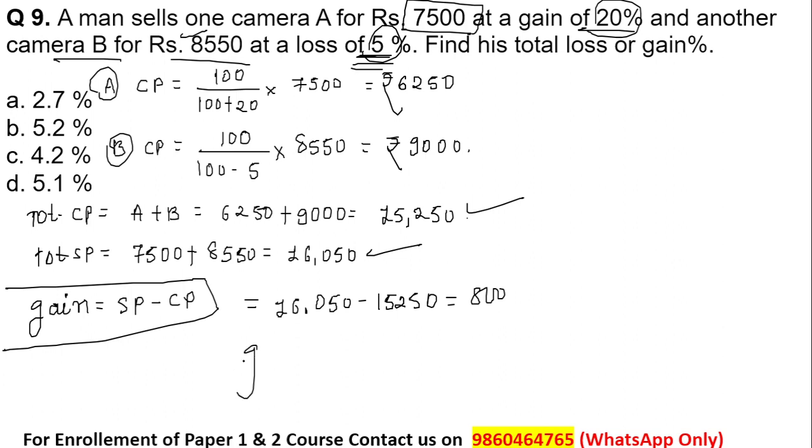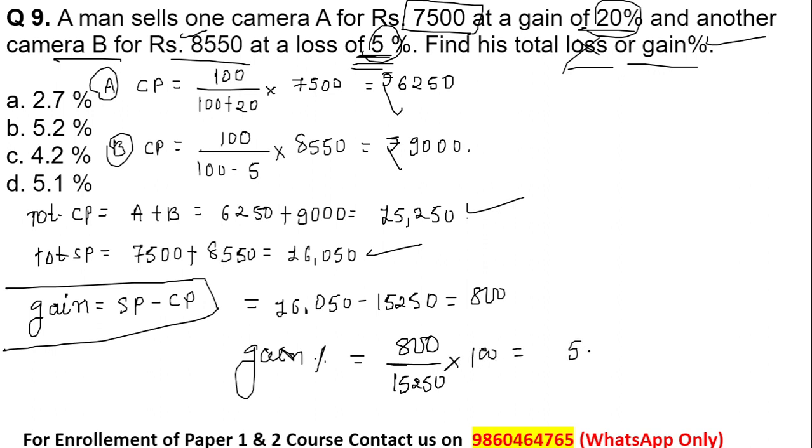Okay, so the gain percent, now we have to find the gain percent, because they have asked us the gain percent or the loss. Loss is not the thing that we are facing, we are actually facing the gain percent. So gain percent is equal to 800 divided by 15250. This is the total cost price into 100. After solving this, we'll get the answer is equal to 5.2%. So 5.2% is the correct answer for the given question. Very simple question, yet many students can make it difficult to understand. Okay, moving on to next question now.